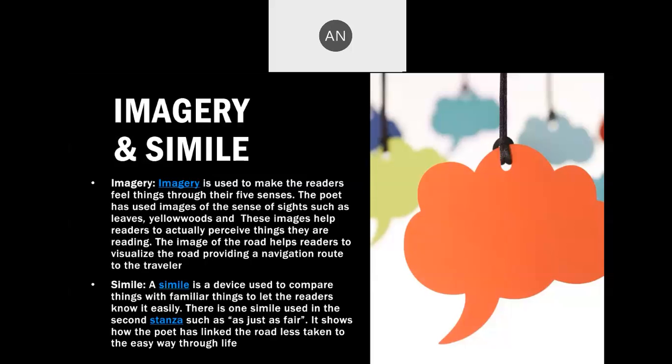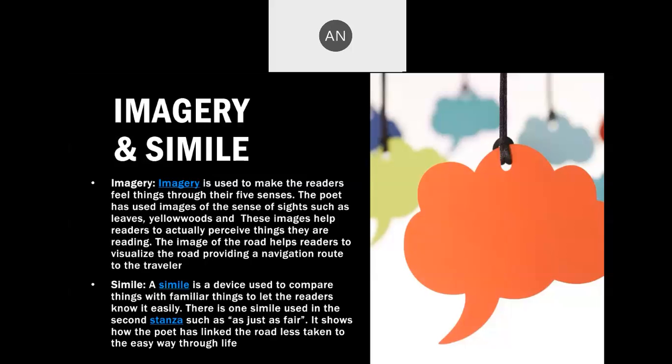So, if words like "like" and "as" are used and a comparison is made, it is a simile. And when we make a direct comparison, it is a metaphor. If I say "life is like a road," then it is a simile. "Life is a road where we have to take many decisions." The second sentence is a metaphor. "Life is a road." I have directly compared without using the words "like" and "as."